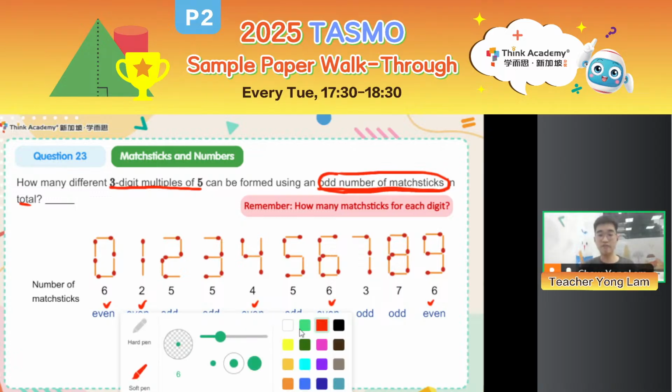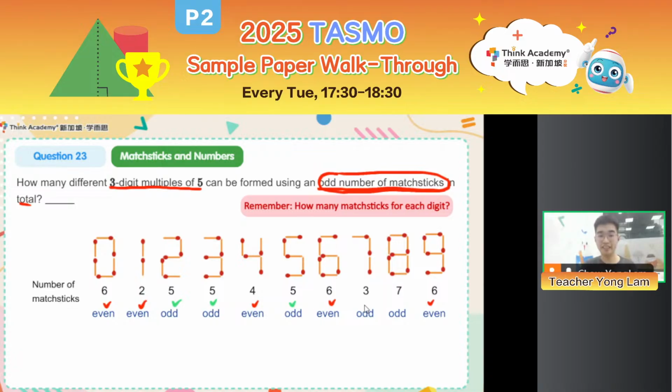An odd number of matchsticks, again, 5 digits: 2, 3, 5, 7, 8. They use an odd number of matchsticks. So we understood this part, right? We need to identify whether the number of matchsticks is odd or even.